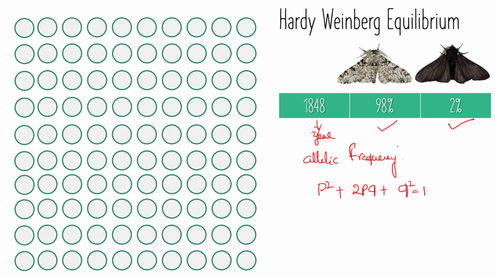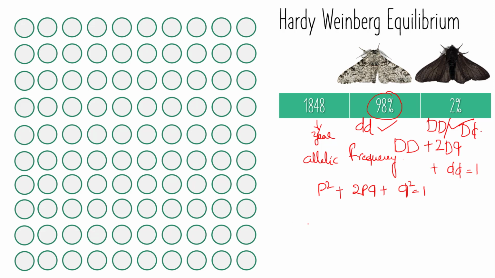Here we know that p square denotes capital D capital D, that is homozygous dominant, 2pq stands for heterozygous capital D small d, and q square denotes small d small d. Now, the light colored pepper moth number is 98%, which denotes small d small d, and the 2% denotes either capital D capital D or capital D small d.